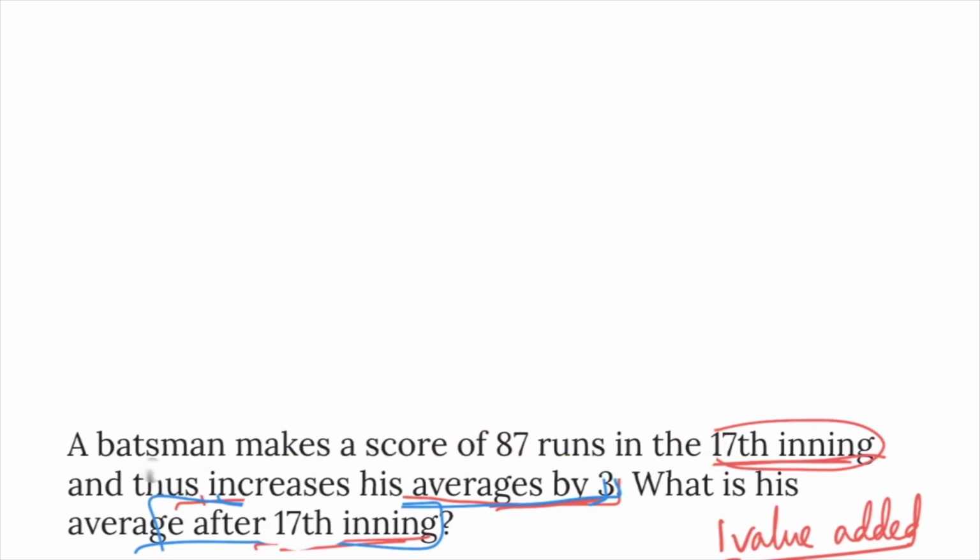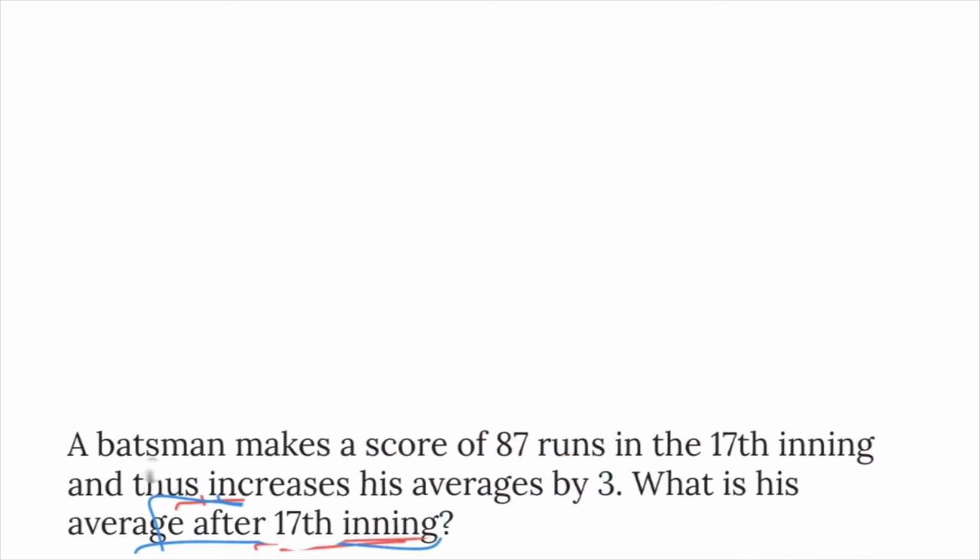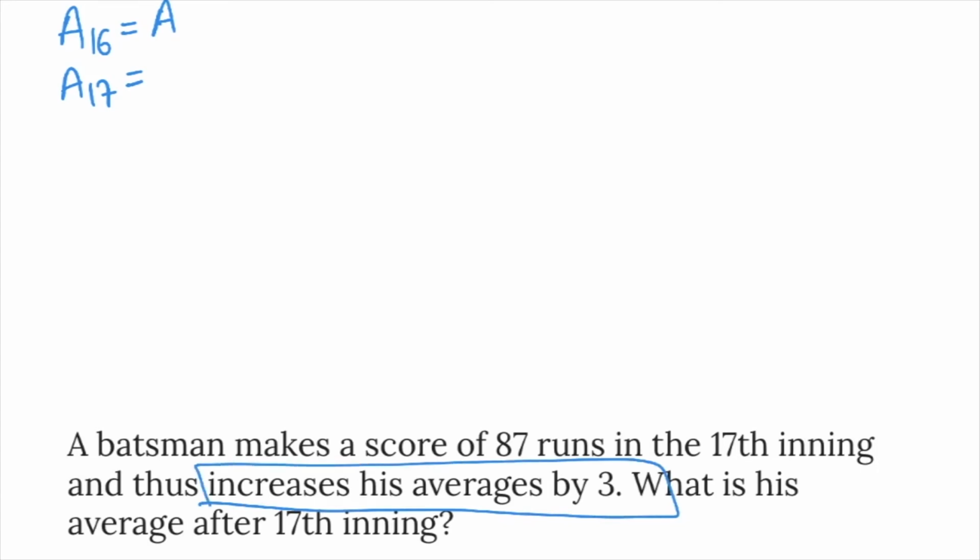A batsman makes a score of 87 runs in the 17th inning and thus increases his average by 3. What is his average after the 17th inning? For example, for 16 matches his average is A. For 17 matches, his average becomes A plus 3.